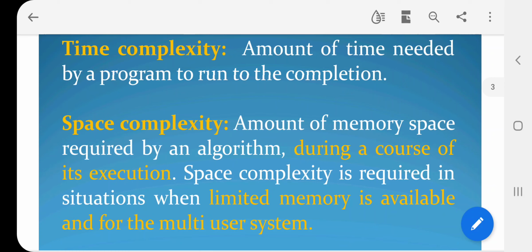The memory used at the time of execution should be minimum, otherwise the program may fail, and obviously that program will not work.